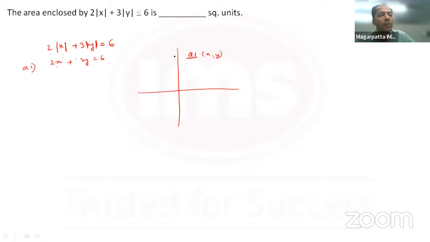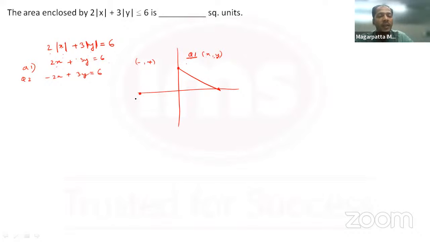You can plot this line. If I put x equal to 0, y comes out to be 2. But if I put y equal to 0, x comes out to be 3. So this is the line that we have over here. If you take the second quadrant, x is negative and y is positive. So x will open up with a minus sign. So in the second quadrant, 2 into minus x, so minus 2x, plus y opens up as it is because y is positive in the second quadrant. So plus 3y is equal to 6. Put x equal to 0, y comes out to be the same, but put y equal to 0, x comes out to be minus 3.